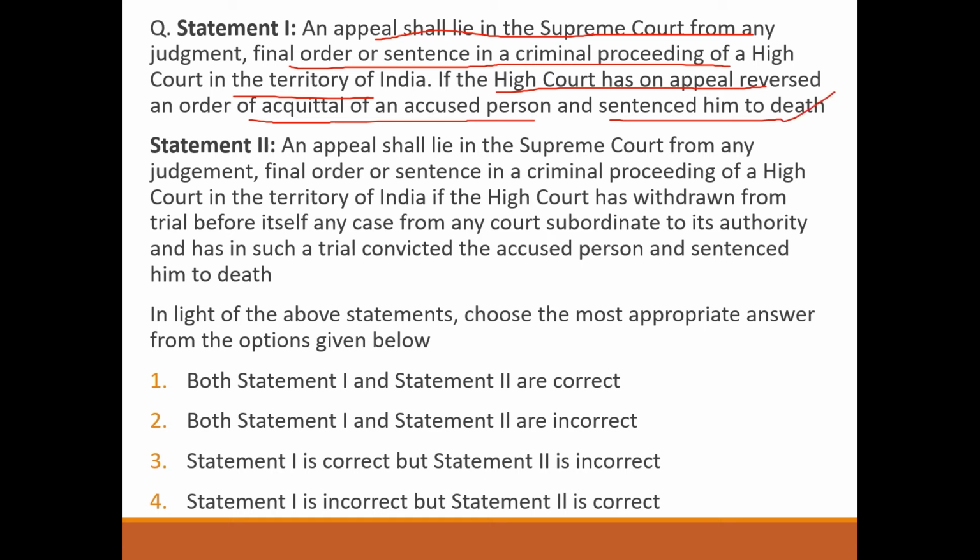An appeal shall lie in the Supreme Court from any judgment, final order or sentence in a criminal proceeding of a High Court in the territory of India if the High Court has withdrawn for trial before itself any case from any court subordinate to its authority and has in such a trial convicted the accused person and sentenced him to death. Correct. Both the statements are correct, so answer will be option number 1.